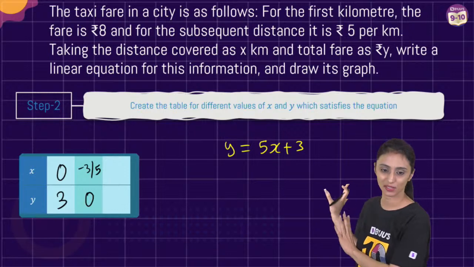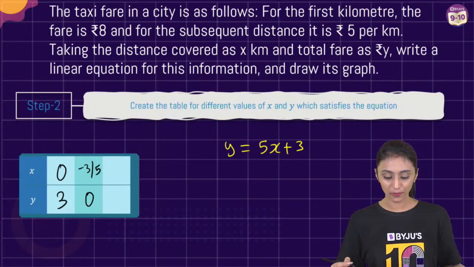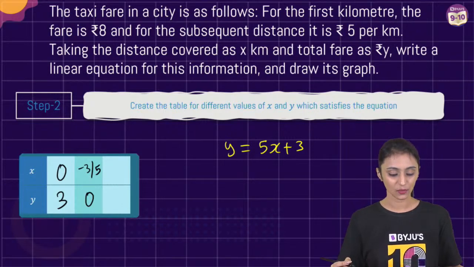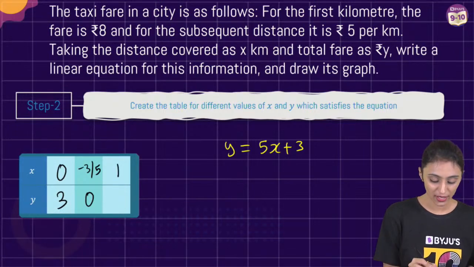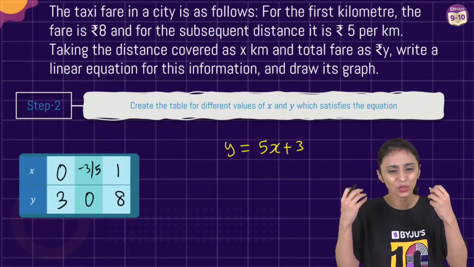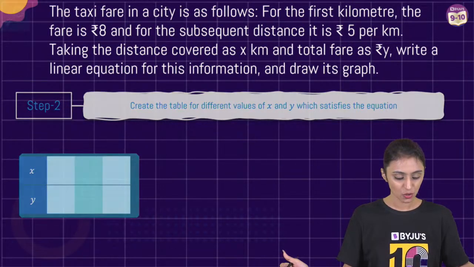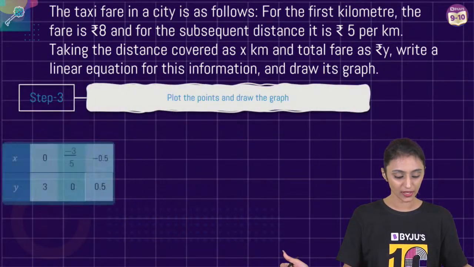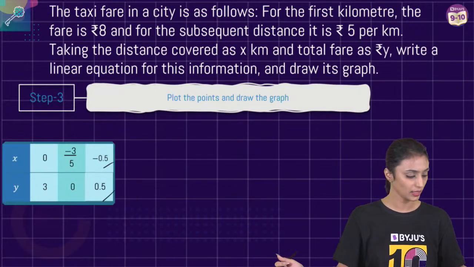Still, I would say avoid decimals. Here, I have used it. Another value could be what? Let's suppose x is 1. So, y is going to be 8. Any values. There could be many values. You know that it will have infinitely many solutions. Yes, Anand, correct. So, all we have to do is just plot these points on the graph. Like here, we have taken minus 0.5, 0.5. That will also do. That is also correct.